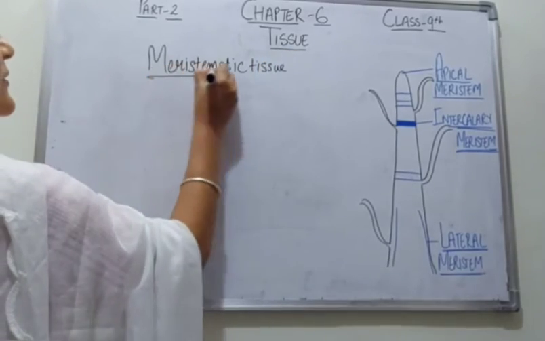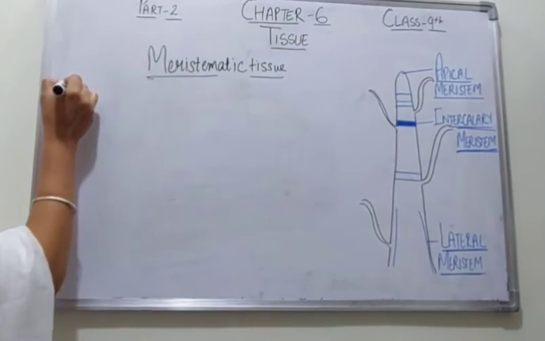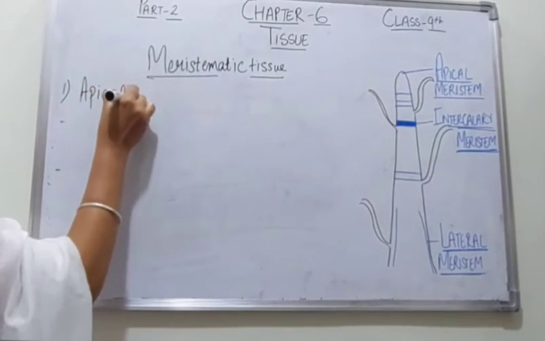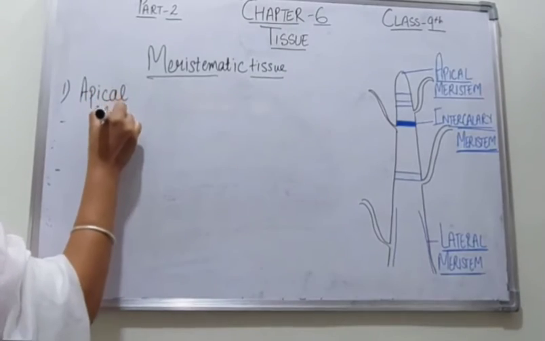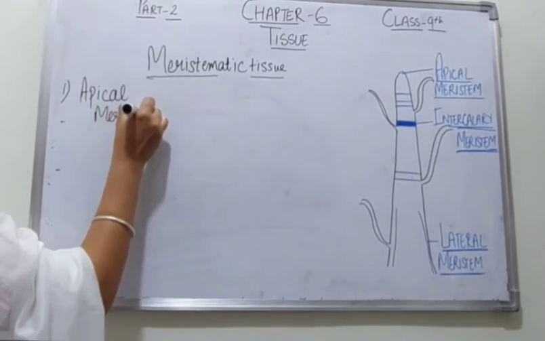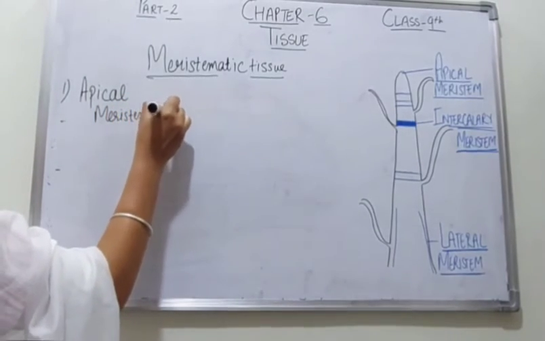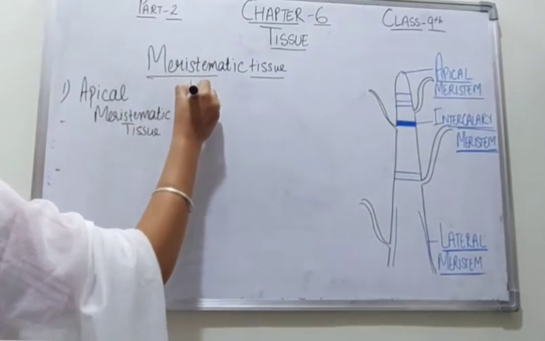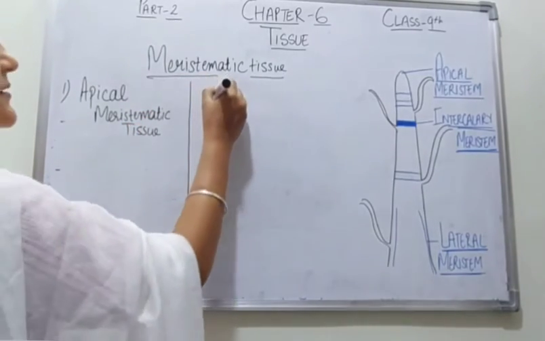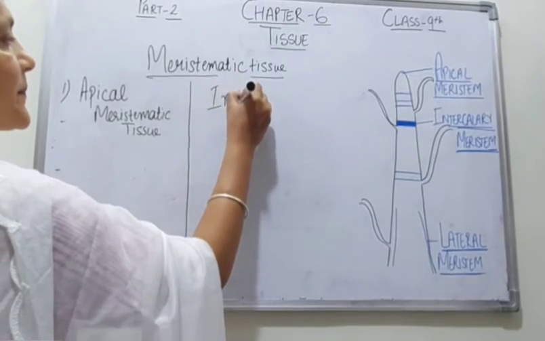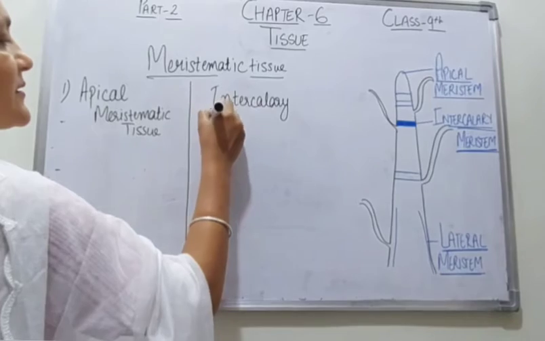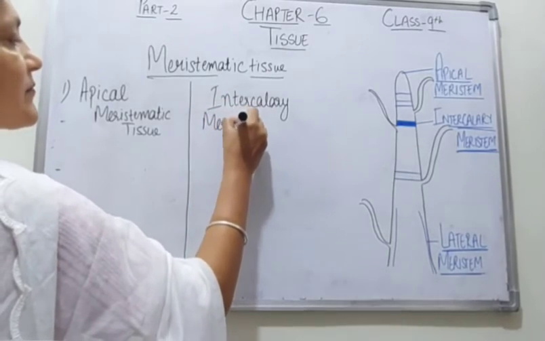First is apical meristematic tissue. Second is intercalary meristematic tissue.